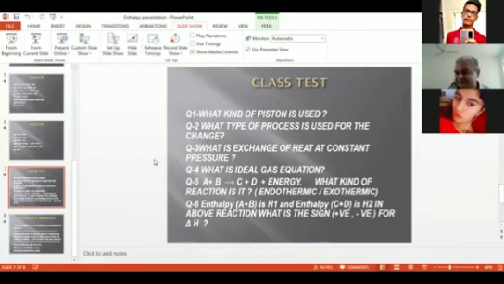Now, next question. We have studied about enthalpy. Enthalpy of A plus B, the reactants you can see here, is suppose H1. And enthalpy of C plus D, they are the products. Even though one of the products is energy, still they are the products. So enthalpy of C plus D is H2. In the above reaction, what is the sign for delta H? What do you expect? Positive. Why? If positive, then why?